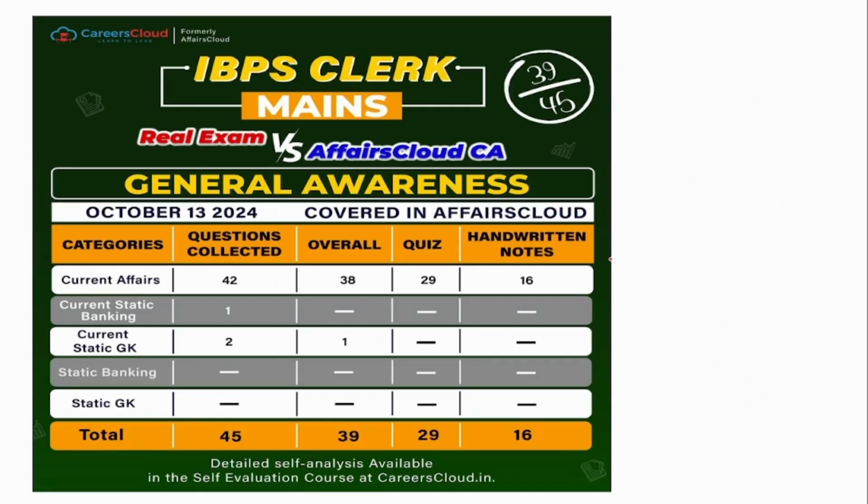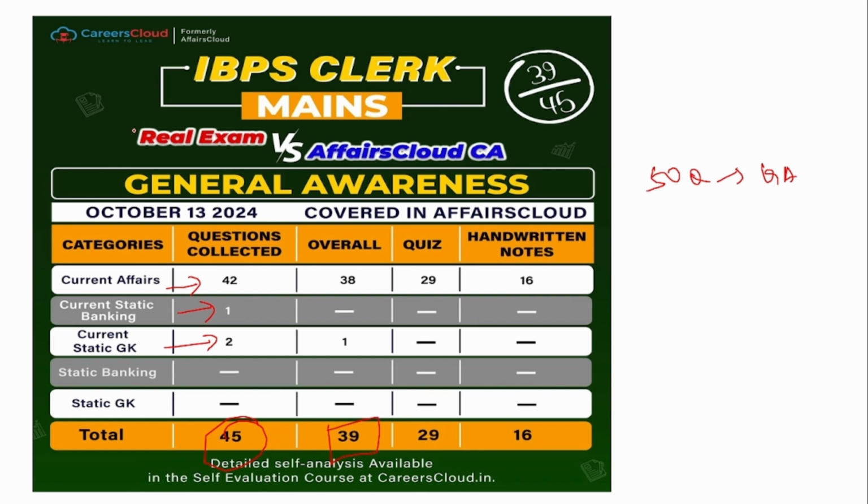There were totally 50 GA questions asked in the general awareness section, and out of that, we were able to collect 45 questions. Around 42 were related to current affairs, 1 was related to static banking, and the other 2 were related to static GK. Out of these 45 collected, we were able to cover 39 questions.